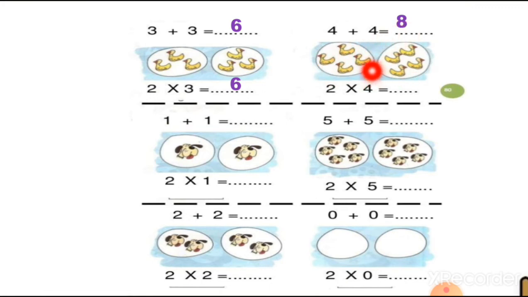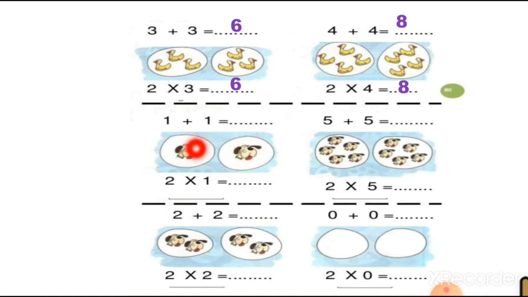Here there are 2 groups and each group has 4 ducks. So 4 plus 4, 8. And here is 2 groups and each group has 4 ducks. So 2 fours are 8. This way we have to complete.